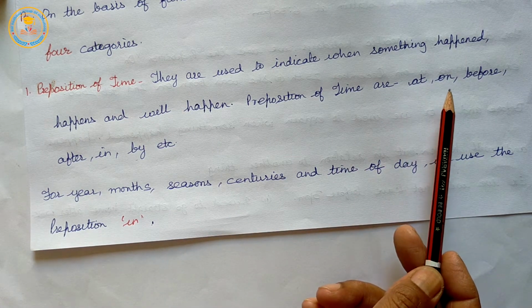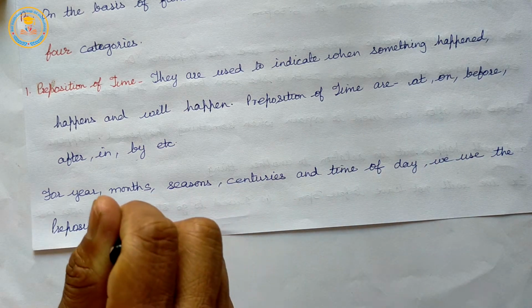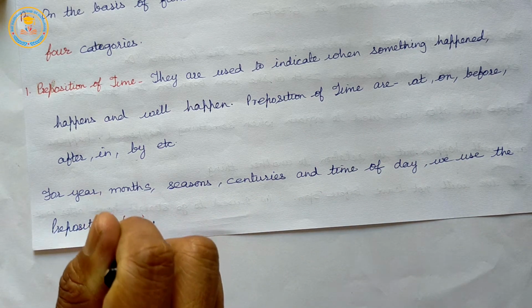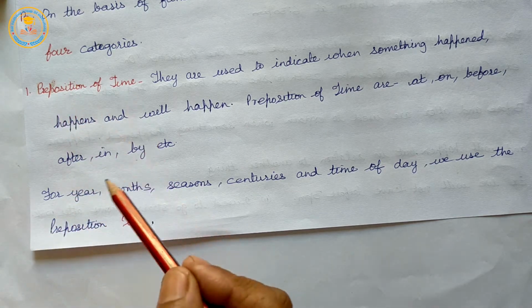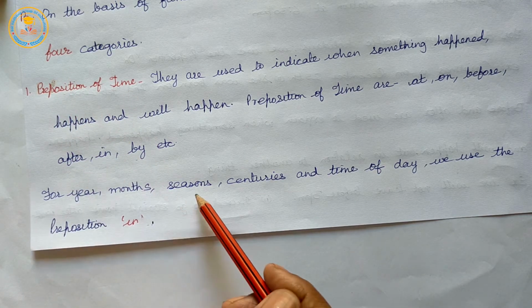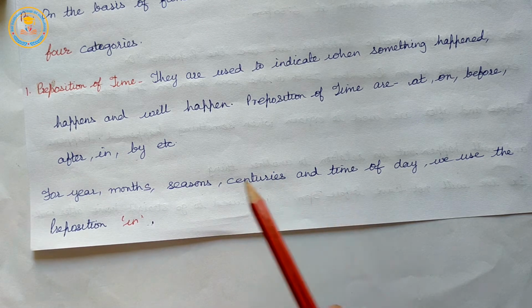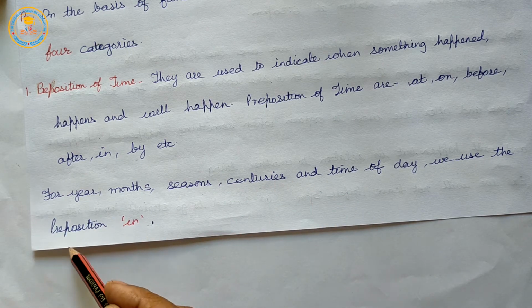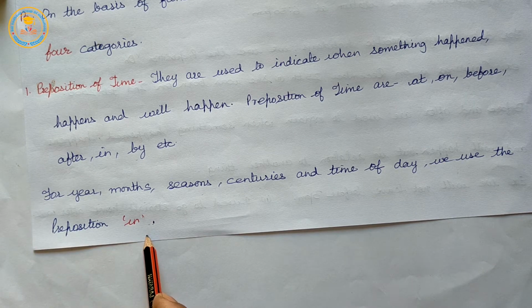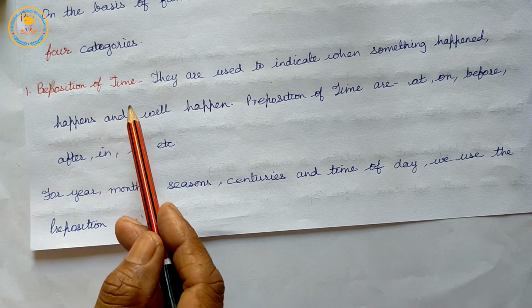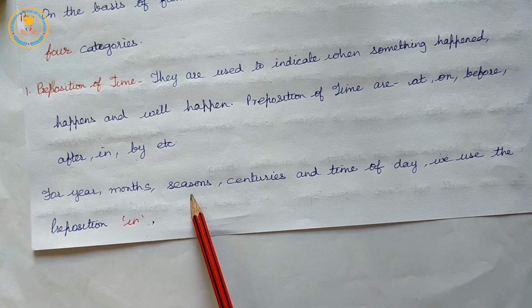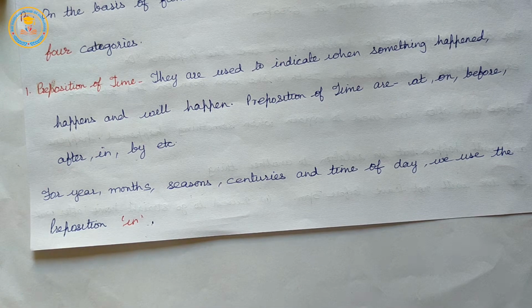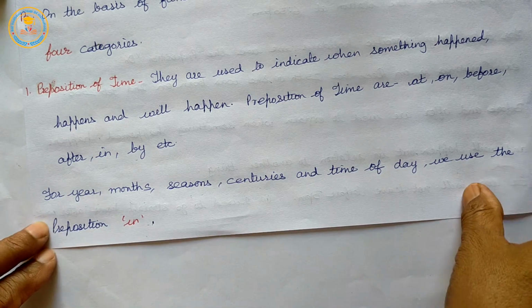Because all these, at, on, in, are prepositions of time, as well as we can use them as prepositions of place. So let us see the difference here. First, preposition of time. For year, months, season, centuries and time of day, we use the preposition in.